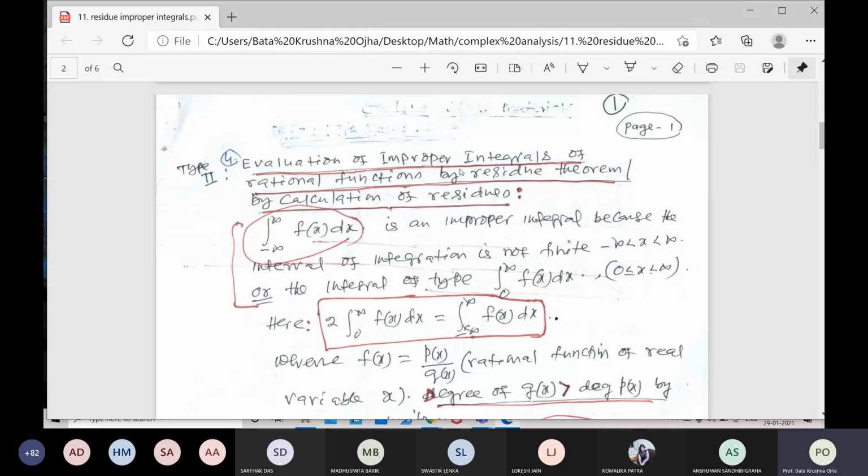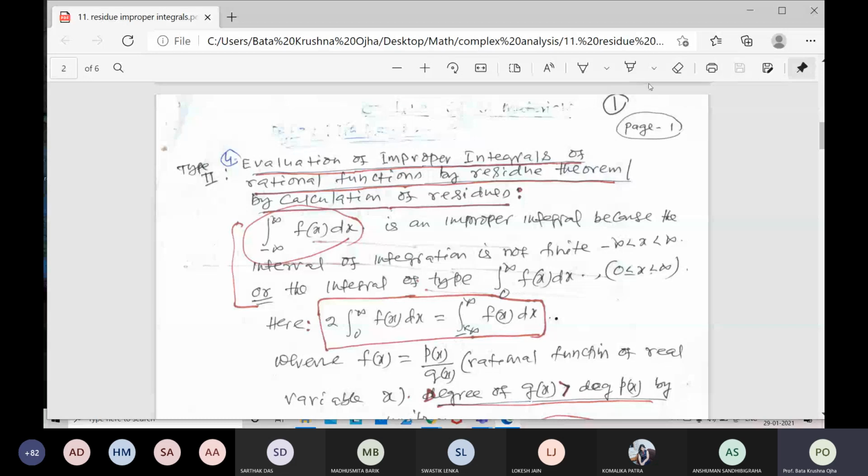Here we will find the integral of rational functions only. This integral technique is used for rational functions, where f of x is rational.